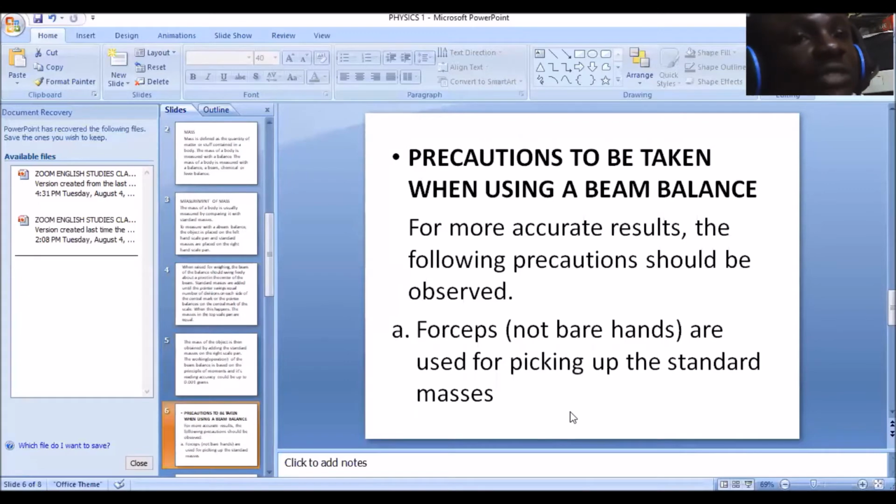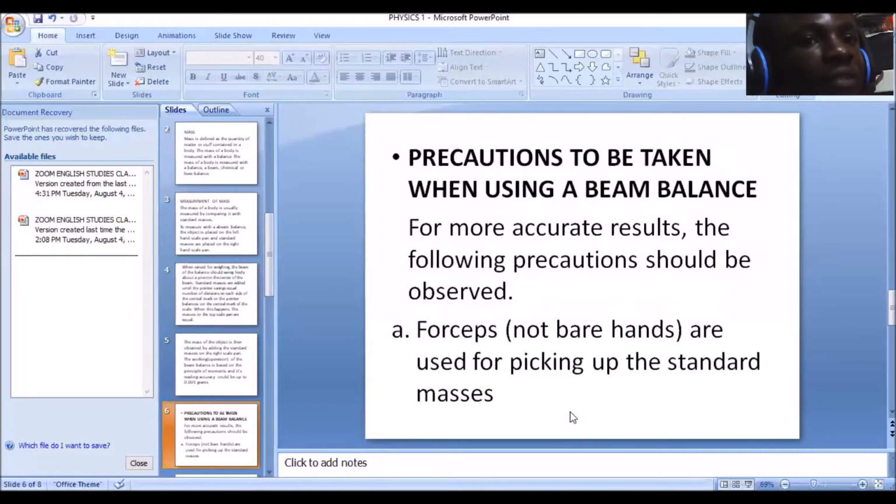And by following these precautions, ideally you have a high chance of getting a very accurate value. You know, normally these experiments can never be 100% precise. That's why we have reading accuracies. So we need to follow these precautions in order to get accurate values. So for more accurate results, the following precautions should be observed. You should do the following things to get more accurate results.